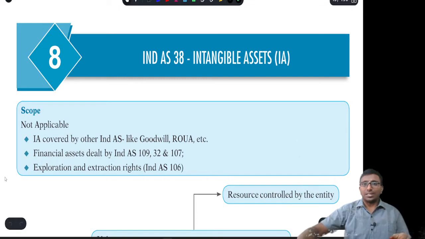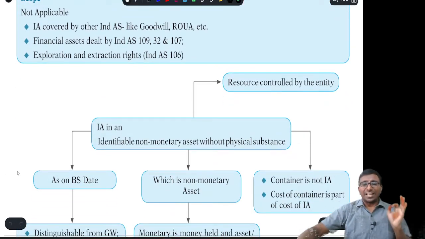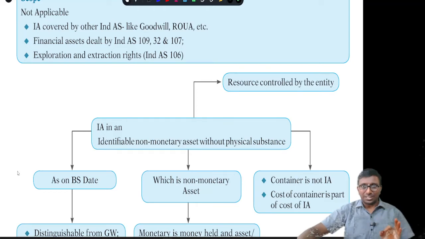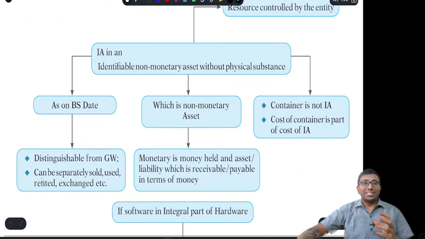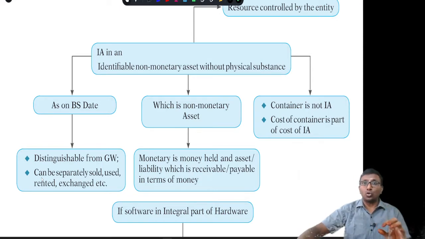What is an intangible asset? An intangible asset is an identifiable non-monetary asset without physical substance. Identifiable is one word, non-monetary is the second, asset is the third, and without physical substance. When you see identifiability, it should be separable. That means separately you will be able to sell it, barter it, rent it, or use it.